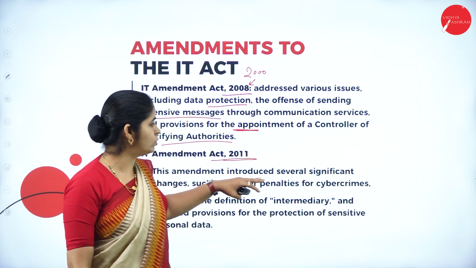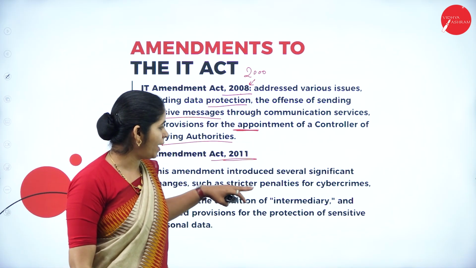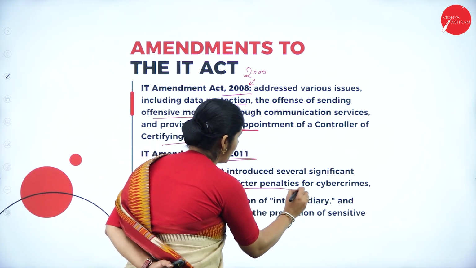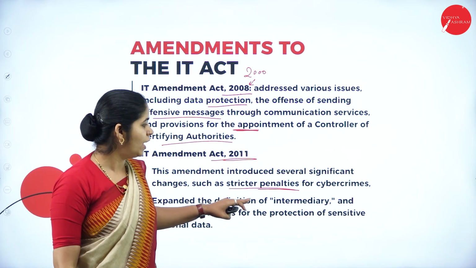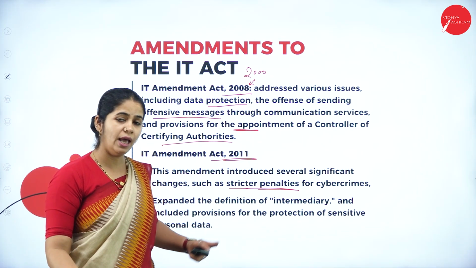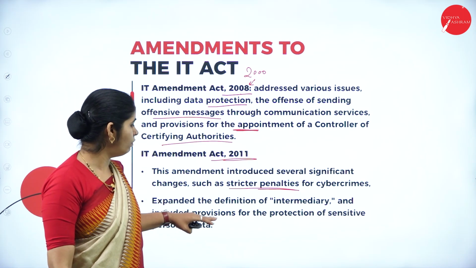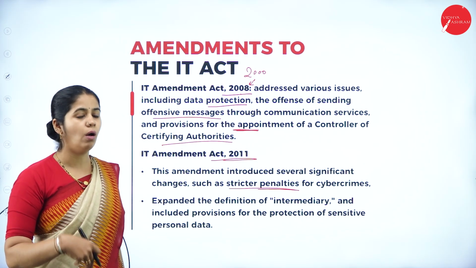This amendment introduces several significant changes such as strict penalties for cyber crimes, an expanded definition of intermediary, and included provision for protection of sensitive personal data also.